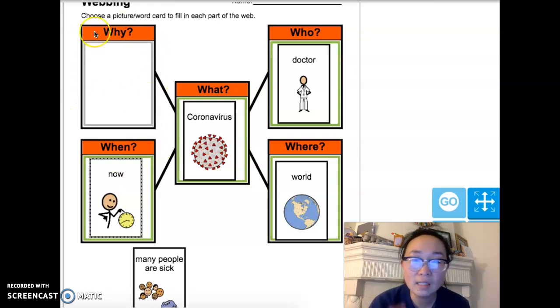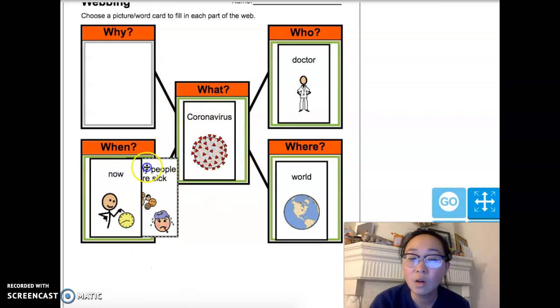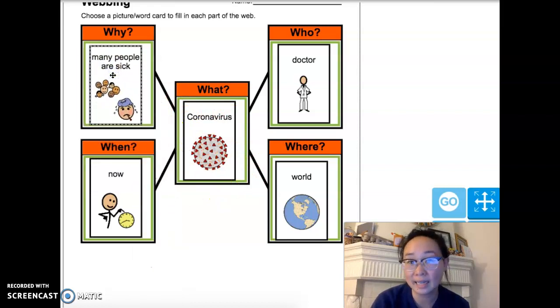Last is, why did we read this article? What was the point of reading about the coronavirus? And it's just so we know that many people are getting sick. So in San Francisco, we have a few people. Right now in New York City, a lot of people are getting sick. And so we are trying to prevent that from happening. Because if it happens too much, then there won't be enough doctors, there won't be enough hospital beds, there won't be enough equipment to help us.